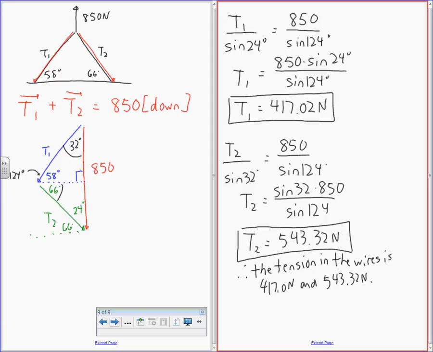planning a balloon celebration to celebrate him finishing high school. So Ben's mother's doing this. So she gets 2 ropes. Each of them can handle only 510 newtons of force before they will break. If Mr. Sava gets Ben a balloon that is 850 newtons of tension, will either rope break? Show your work. And the answer would be, this one would be fine because it's under 510. This one breaks because it's over 510.